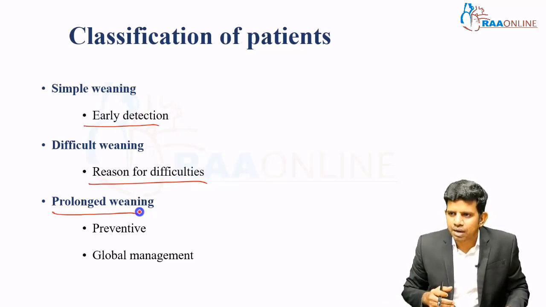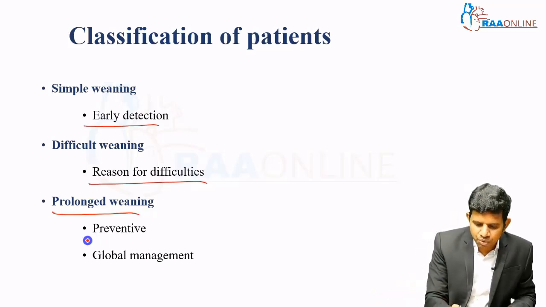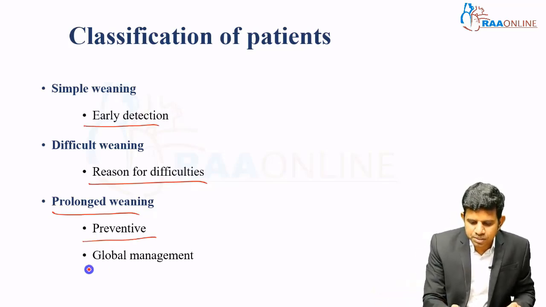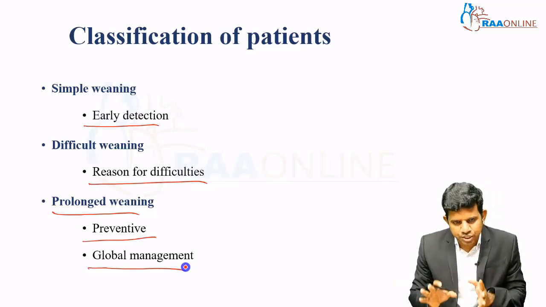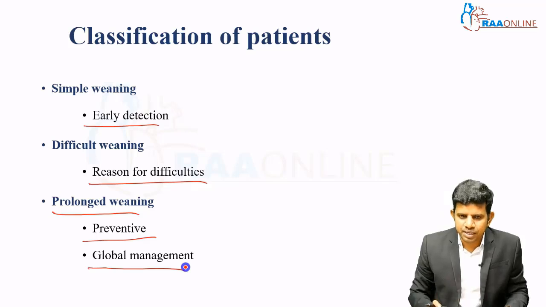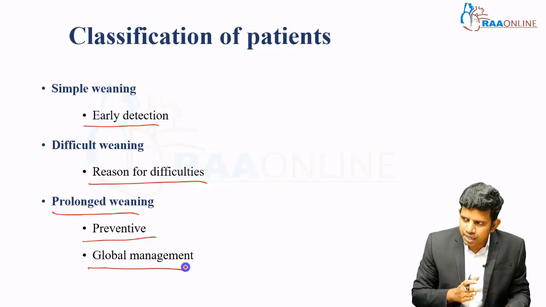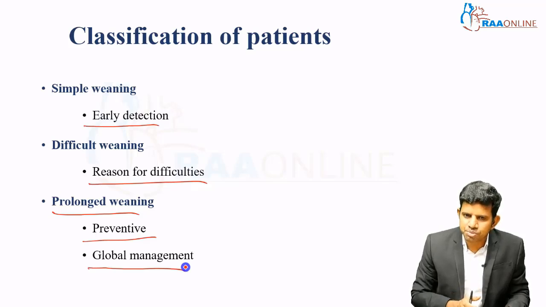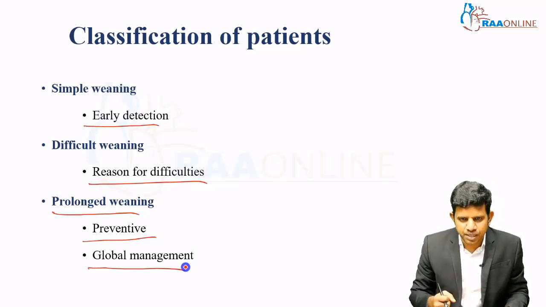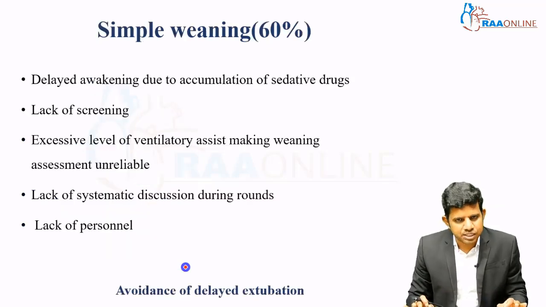You cannot treat ICU acquired weakness, you can only prevent it, so you have to wait and watch. You can decrease the number of prolonged weaning patients by global management, with preventive measures like avoiding steroids, controlling hyperglycemia, and achieving physiotherapy and mobilization. You have to put all of it together.